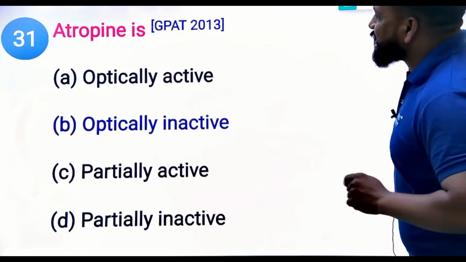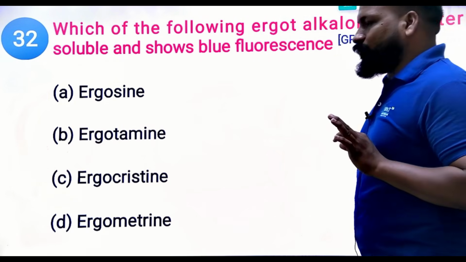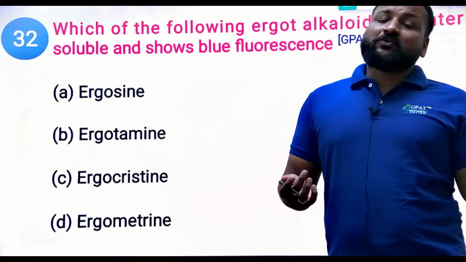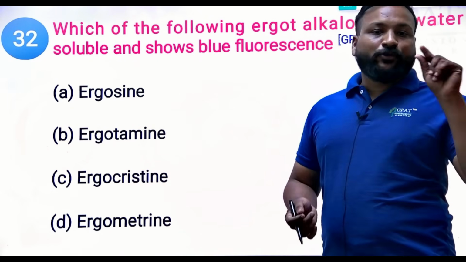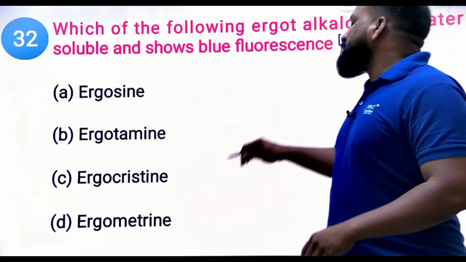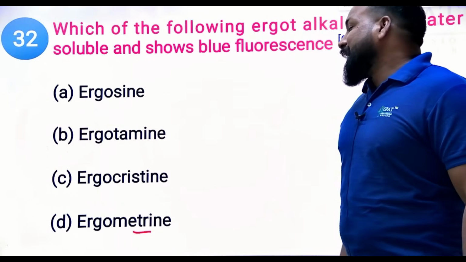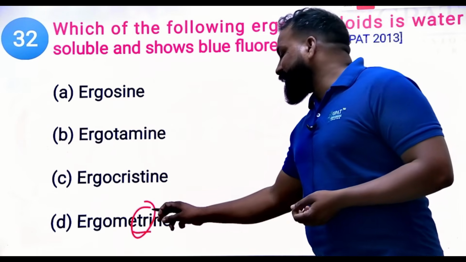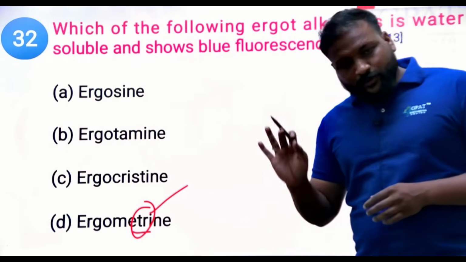Next. Which of the following ergot alkaloids is water soluble and shows blue fluorescence? We have water soluble and water insoluble alkaloids in the ergot, but which one is water soluble and produces a blue color? Ergotamine, ergometrine. Ergometrine is the one which is water soluble and produces a blue fluorescence.